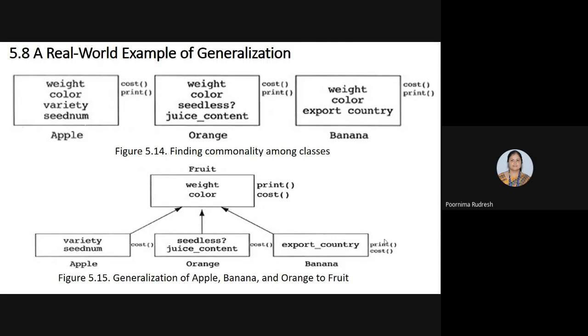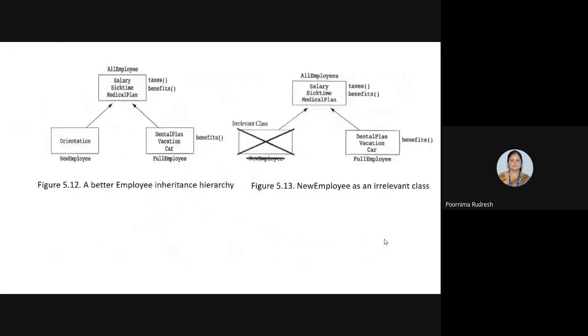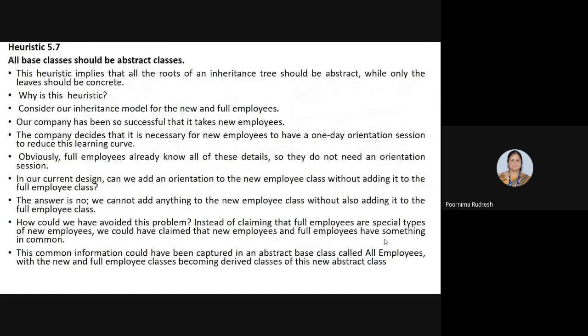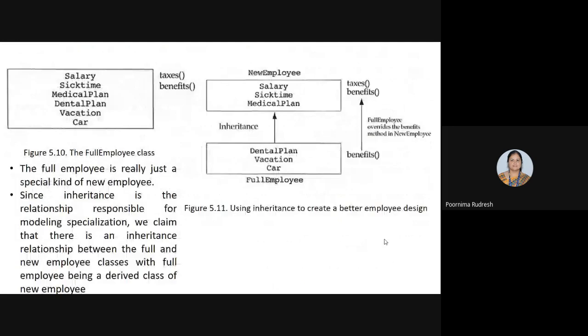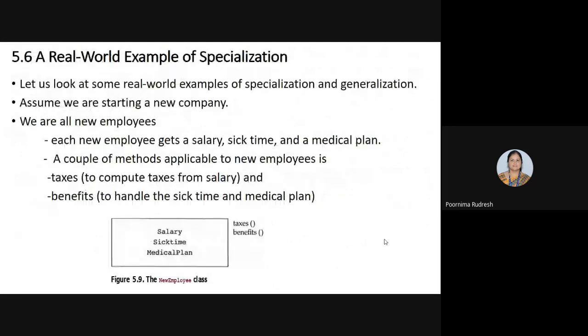Before starting the real world example for generalization, let me briefly recap the real world example of specialization that we discussed in the last class. So what is the example? Say we consider a new company, and the new employees in the company, and the class is created as the employee class.